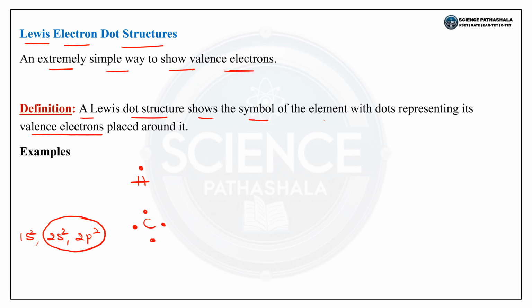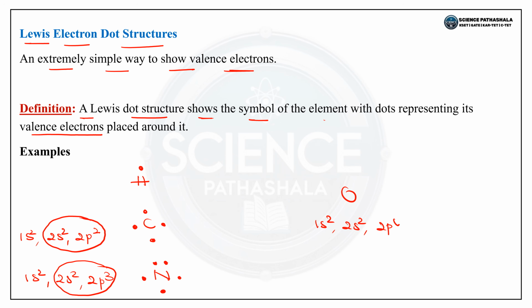So it is represented by 4 dots, 1, 2, 3, 4. If we take nitrogen, what does the electronic configuration say? 1s2, 2s2, 2p3. So in the outermost shell there are 5 electrons, means it is containing 5 valence electrons. So 1, 2, 3, 4, 5. So this is the Lewis dot structure. For oxygen, what is the electronic configuration? 1s2, 2s2, 2p4. In the outermost shell we have 6 electrons, that is 6 valence electrons.